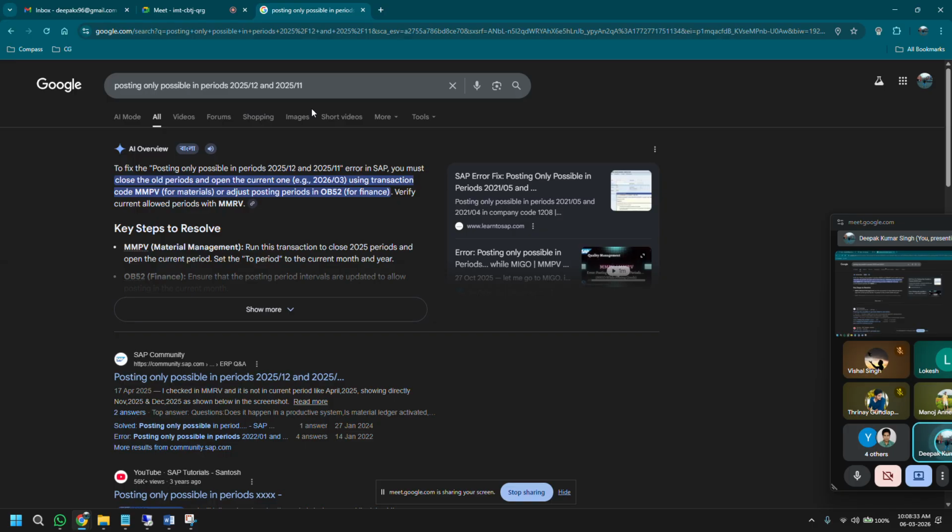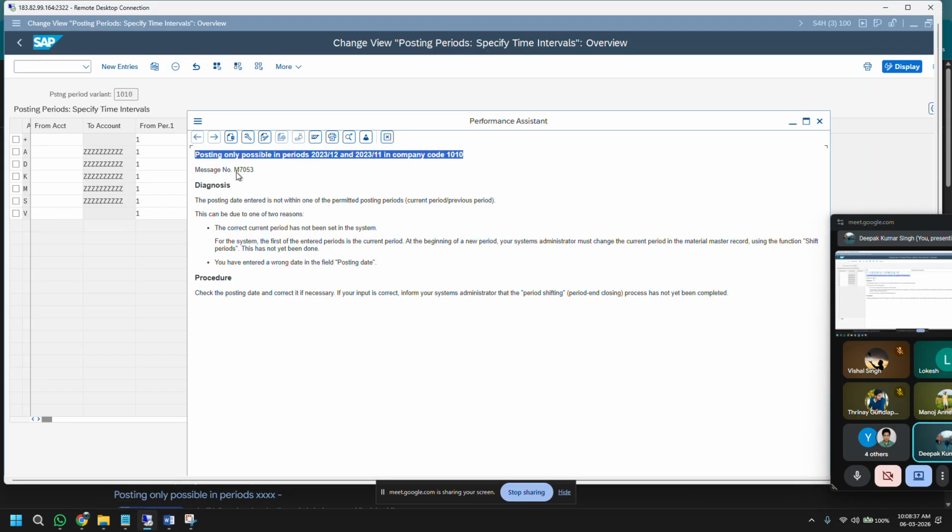Sometimes what happens, Vishal, is that the message code you see, this number you see, can be similar across messages. So with this message code, sometimes you will not get the exact answer. So it's better to copy everything. When I do it in the real world, I copy everything, the error message as well as the message number.